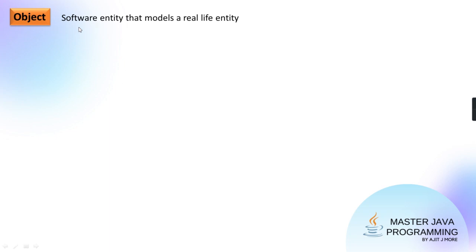Getting that in simple terms you can remember: a software entity that models a real life entity. And real life entity means, as I said, anything which you see in the real world, which can be visible also, which can be invisible, which can be a living thing, which can be a non-living thing, anything. Getting? So as I said, like person, student, teacher, employee, scientist, laborer, anyone it can be.